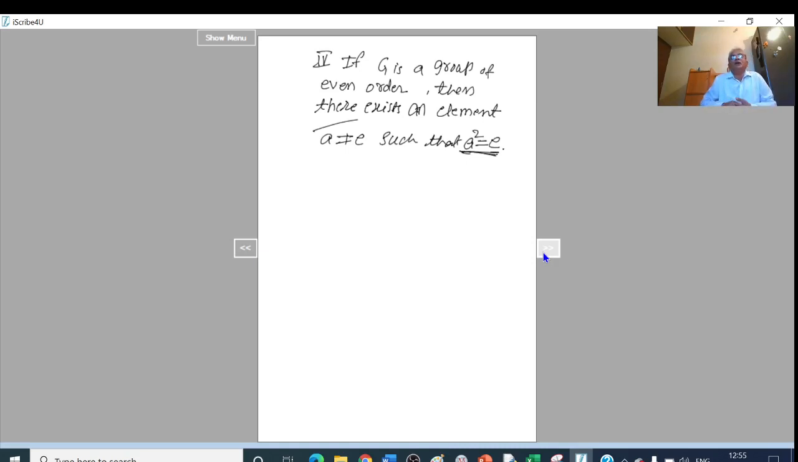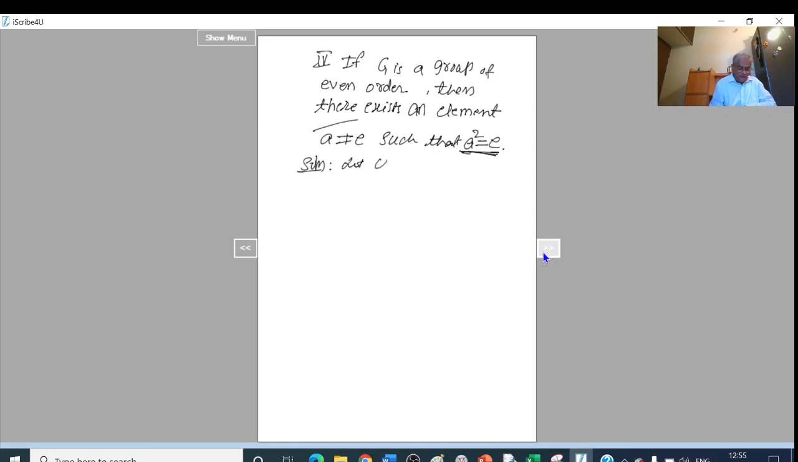Given that G is a group of even order, then there exists an element A other than the identity element, such that A square equal to E. So we have to consider order of G is even, and then we have to prove that there is an element, say A, such that its square equals the identity element. Okay. So to prove this,